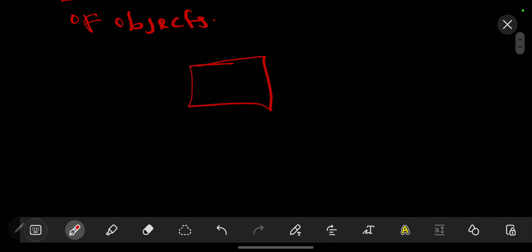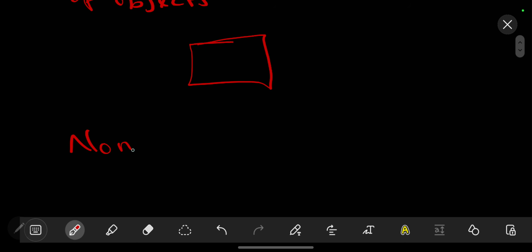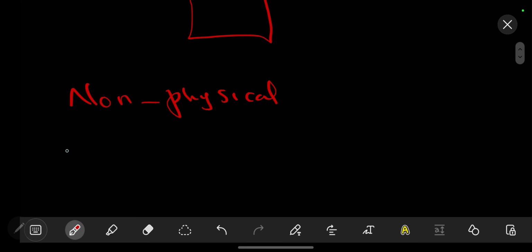Now, we also have the non-physical quantities. So the non-physical quantities are things that are hard to measure. The examples of these are, let's say when we talk about love, no matter how much someone may tell you to say I love you a 10 out of 10, that's simply a lie. So love is something that is very difficult to measure. Love, we might have hatred. In other words, mostly emotions. These are non-physical quantities. We cannot quantify them.